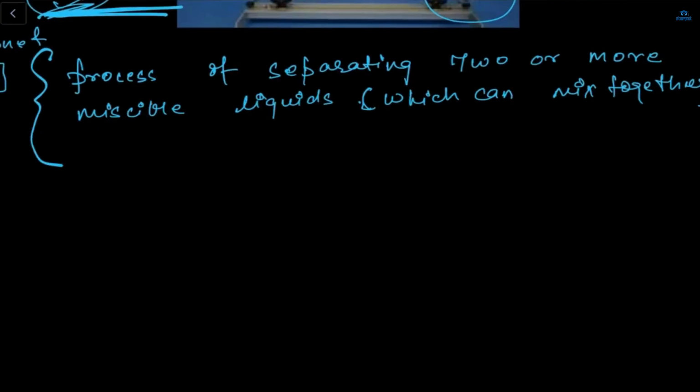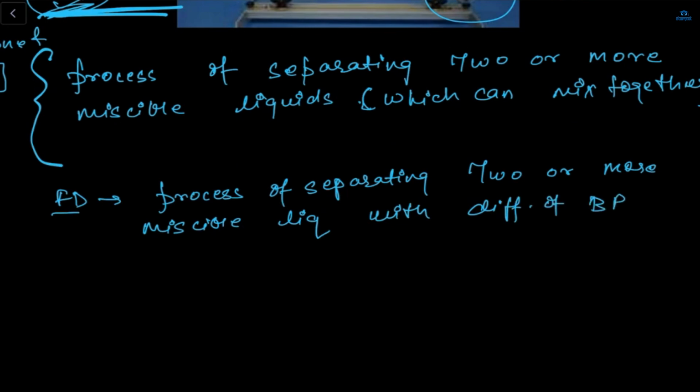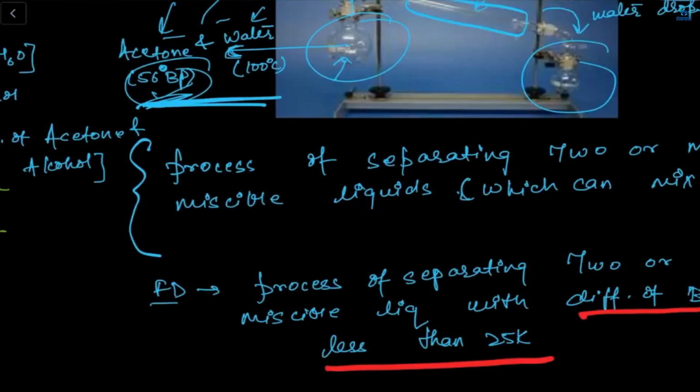And the definition of fractional distillation is the same, process of separating two or more miscible liquids, but the additional point is here, with the difference of boiling point less than 25 Kelvin. The difference of the boiling point should be less than 25 Kelvin.